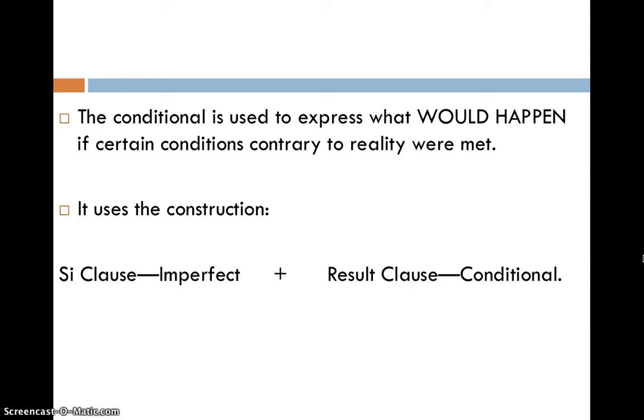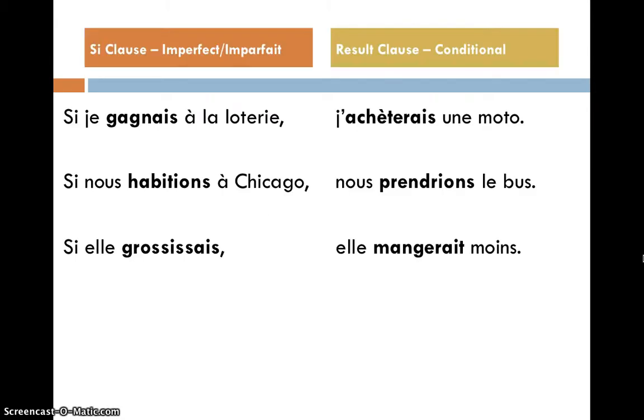With the si, the if part of the clause, we use the imperfect tense. With the then part of the clause, which is like the result clause, we use the conditional. So take a look at these three sentences.